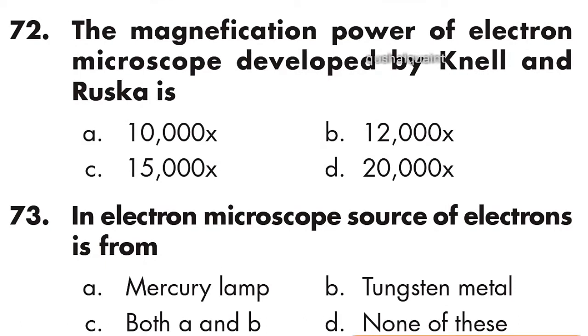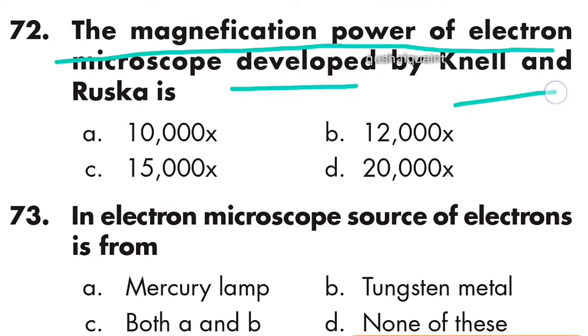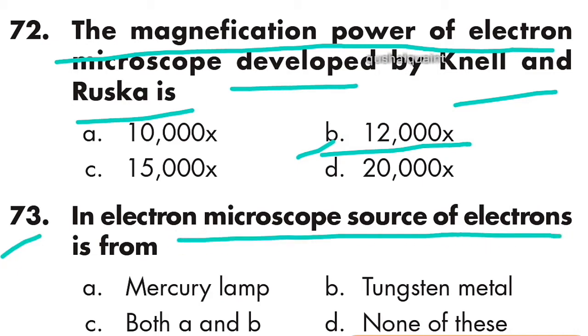Next question: the magnification power of electron microscope developed by Knoll and Ruska is 12,000 times. Option B is right, 12,000 times. Next question: in electron microscope source of electron is from tungsten metal. Option B is right, tungsten metal.